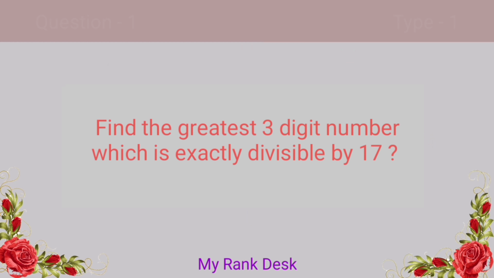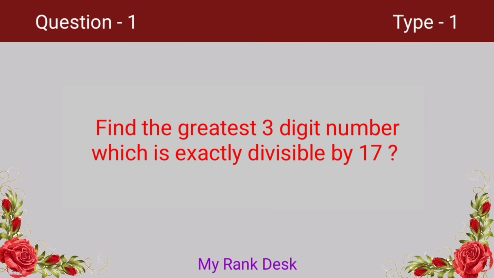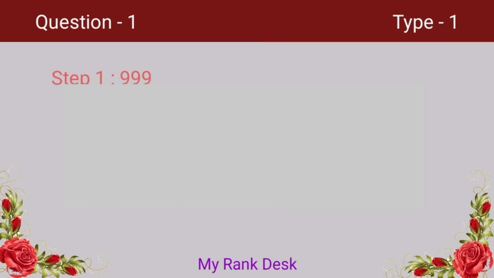Let's get to questions. Find the greatest 3-digit number which is exactly divisible by 17. Let's see how we can find the answer. Let's consider the largest 3-digit number, which is 999. Divide the number by the given divisor 17 and take its remainder. Here we get remainder 13.